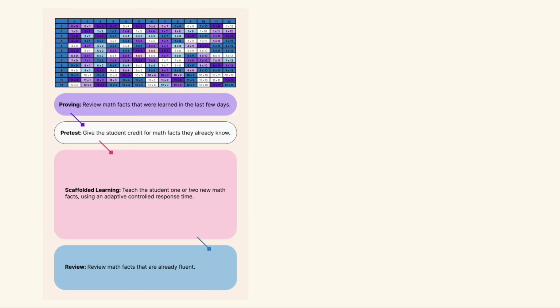Let's imagine Anna is logging into Everybody Math today. The first thing we'll do is review math facts that she has learned in the last few days. These are shown as purple on her chart. If Anna doesn't remember one of her recently learned math facts, such as 4 times 9 equals 36, we'll set that aside for more scaffolded learning today. This way we can be sure we aren't introducing new math facts when she hasn't learned the old ones yet.